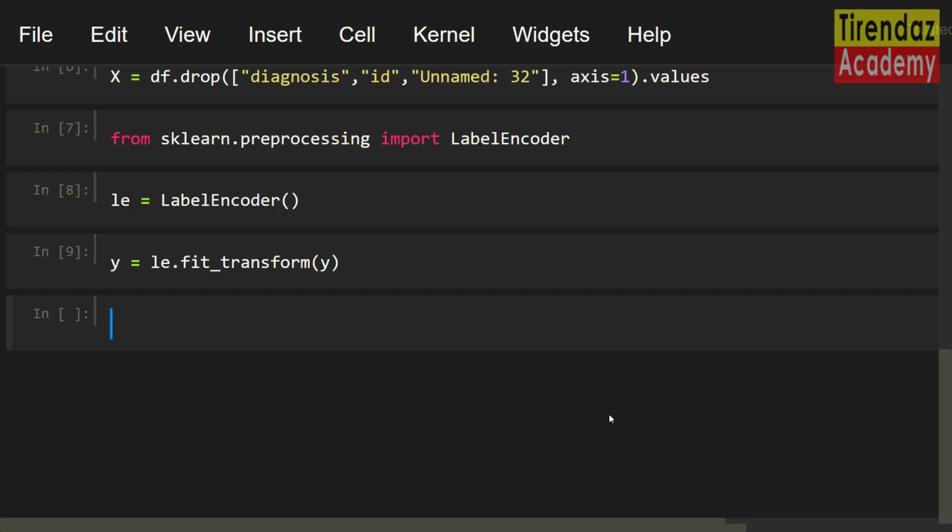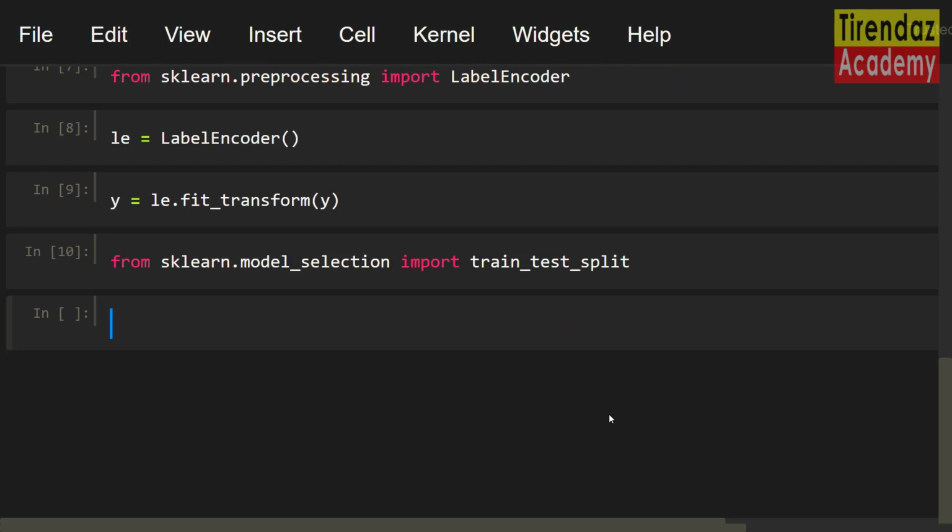We encoded the target labels. Before building the model, let's split the dataset into training and test sets. To do this, I am gonna use the train_test_split function. First, let me import this function from sklearn.model_selection import train_test_split.